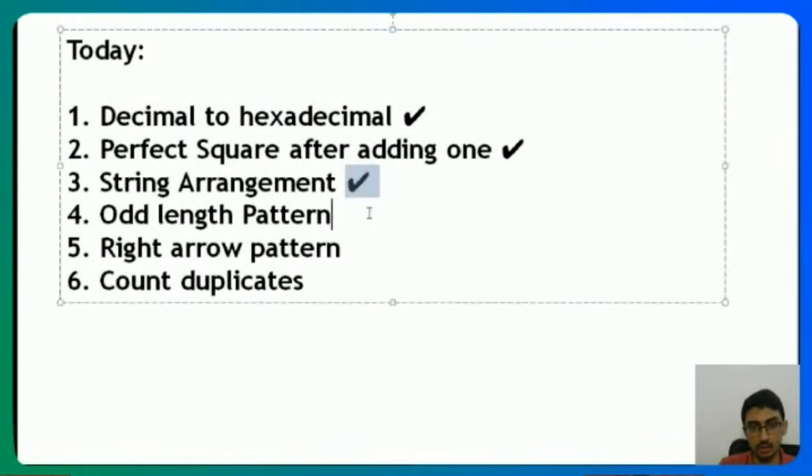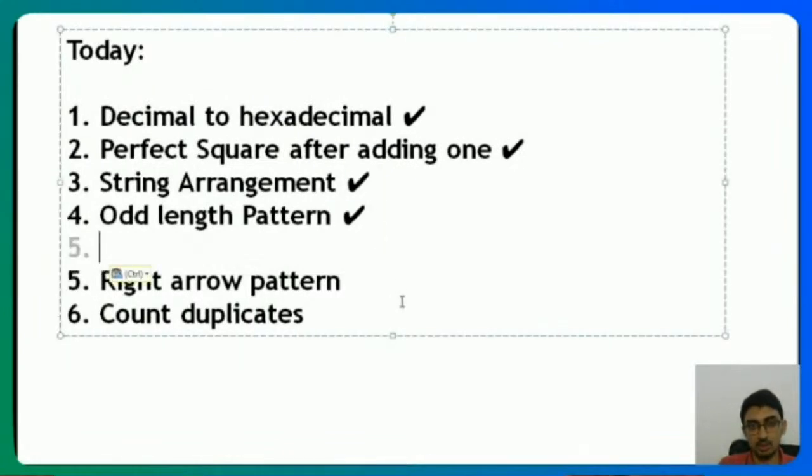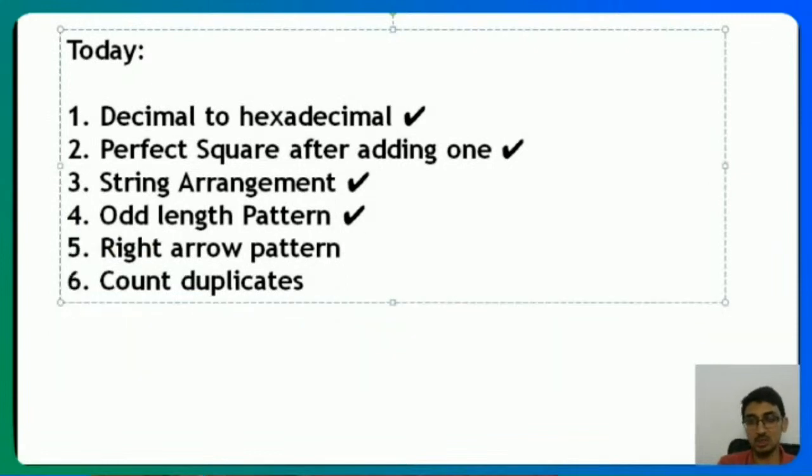Okay. All right. Let's look at the right arrow pattern. For those who are Edyst students, I have done the right arrow pattern multiple times, so you might find this to be a repetition. But bear with us. There might be a couple of new students here, so I'll just look at the right arrow pattern. Where can we get that? One second. Yeah, here we go. So this is what the right arrow pattern looks like.